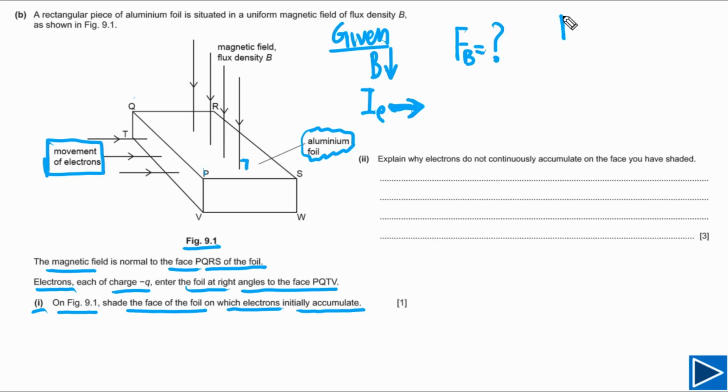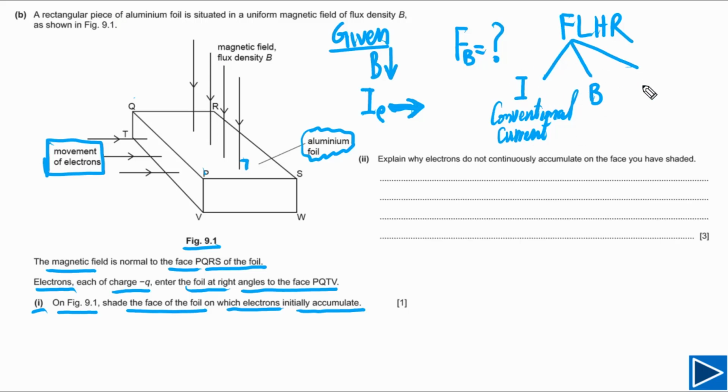For that purpose, we need to recall Fleming's left hand rule. Let me write it here. We can use Fleming's left hand rule for conventional current, due to flow of positive charges. When we have two of conventional current, direction of magnetic field and force, we can find the third one, and this is the force.